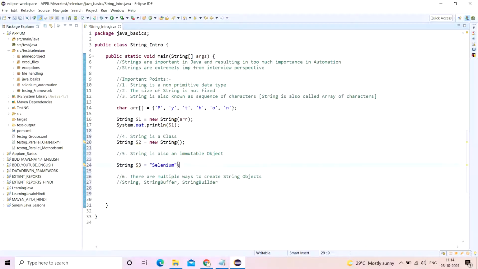I have created two objects like this already, but anyway, I'll still write it. You can directly write something like this, let's say "hello". This is one way of creating a string object. There is another way of creating a string object, like this. Okay, you can create another object in this particular fashion, and you can use StringBuffer s6 equal to new StringBuffer. You can also create a StringBuffer like this, and there are, let's say,